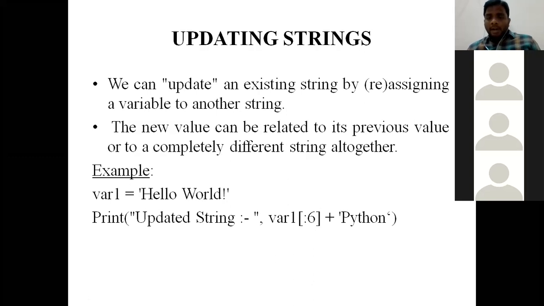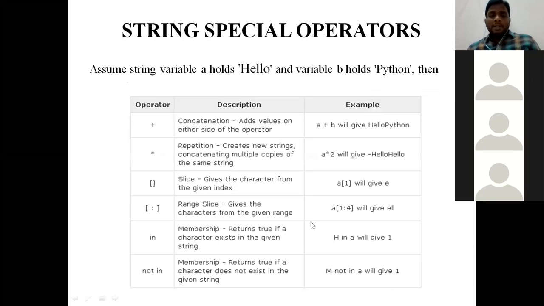This is called the range slice function. Now I am considering a variable a, which is hello. Start position is 1. Index value 1 is e.